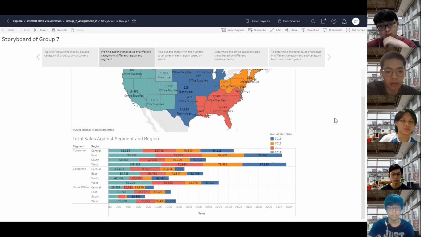From the horizontal graph, we can see that different segments have different total sales. From the graph, the consumer segment achieves the highest number of total sales in all 4 regions. Besides that, we can see that home office users in all regions have the lowest figures of total sales throughout 4 years. In this case, we can find out the reason for the low figures of sales for home office users and try to increase their sales.